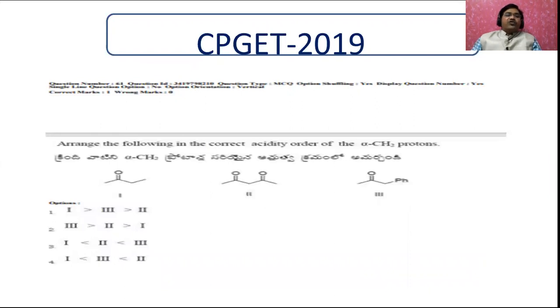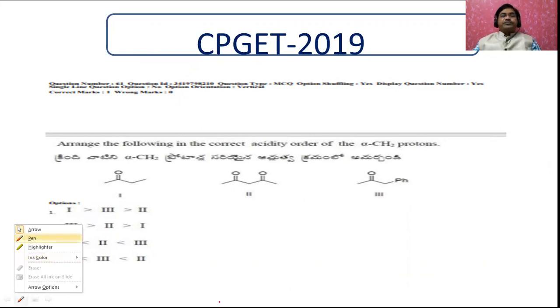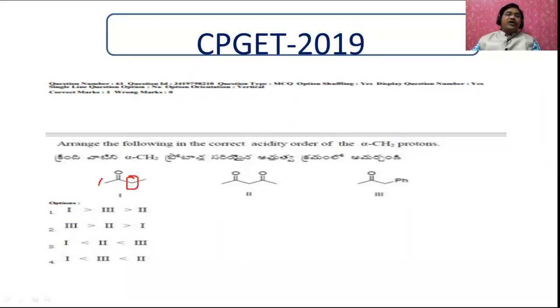Okay, now let us go for another. Arrange the following in the correct acidity order of the alpha CH2 protons. You remember alpha CH2 groups generally have an acidic nature. See, this proton has acidic nature. Of course, this is also alpha, and this also has acidic nature because it is adjacent to the carbonyl group.